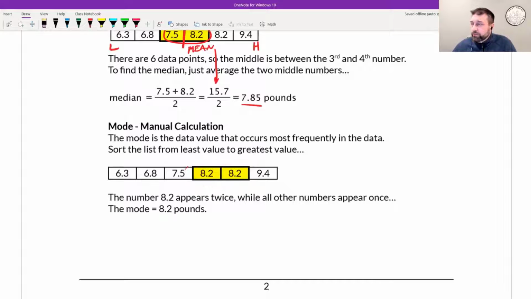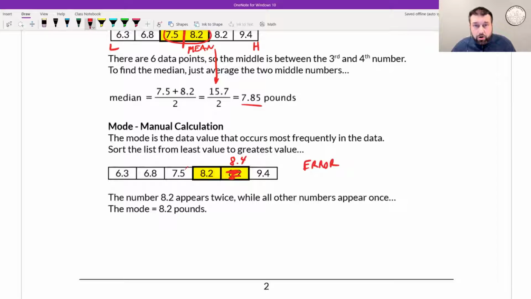We should note that if this was, instead of 8.2, if this was 8.4, then there would be no mode, because there is no number that appears the most frequently. They all appear with the same frequency. Okay, one time, right? All these numbers appeared one time. When you put this into Google Sheets, if there is no mode, it may give you an error.